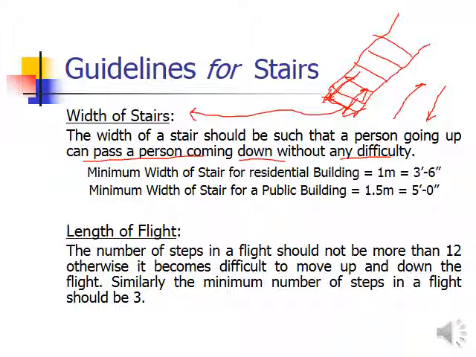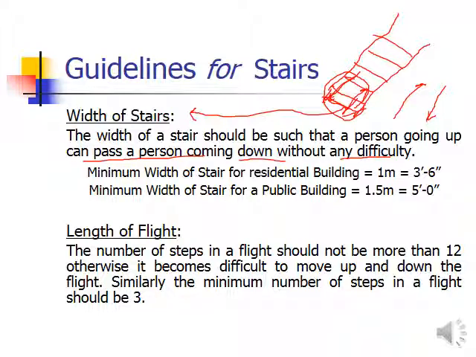Like for a residential building, the frequency is very less, or the probability of the persons going up and going down needing to manage the space is very low. That frequency and probability is very low as compared to commercial buildings and hospital buildings. So the probability and frequency of persons going up and down meeting each other and having to manage the space along the width is very large there.